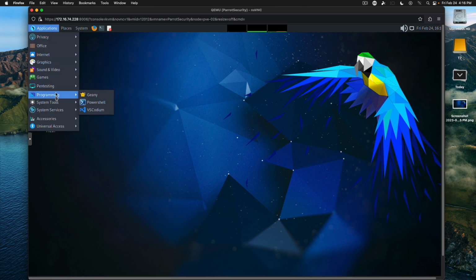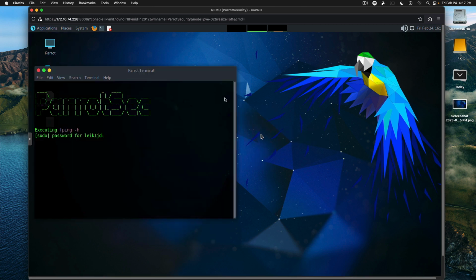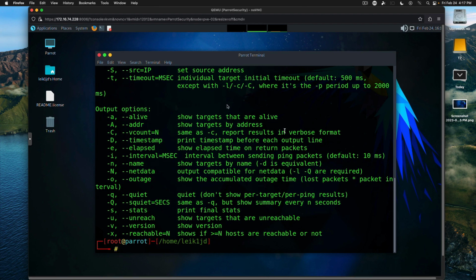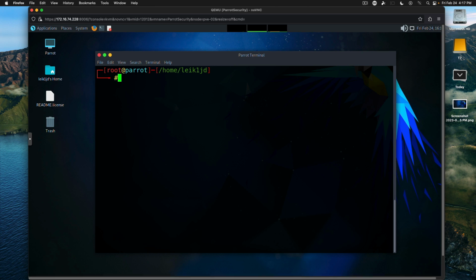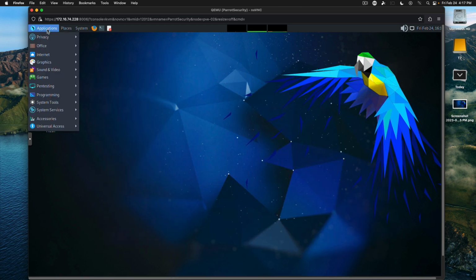Next one, going into that same menu, information gathering, live host identification. We're going to look at fping, F as in Frank, ping. Enter password, and it gives usage again. The example we're going to use on this will let you put in multiple IP addresses. So we're going to do fping, and we'll put in 3 IP addresses, and it spits back that all 3 are alive. And we'll quit out of the terminal again.